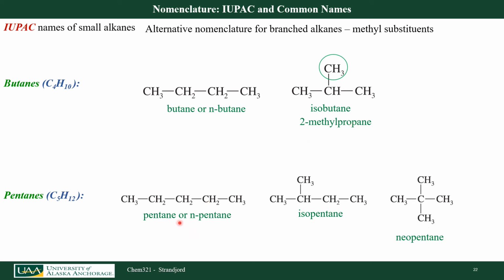If I look down here at my pentanes, 5 linear carbons, that's just going to be pentane or n-pentane. This would be the common name, and the approved IUPAC name would be isopentane, but the systematic IUPAC name would be, let's say, 2-methylbutane. Here I would have neopentane as my common and my approved IUPAC name, but I could also do it systematically by looking at these two as substituents. So I have 3 carbons as my longest continuous carbon chain, and I have 2 methyls coming off that second carbon, so this would be 2,2-dimethylpropane.